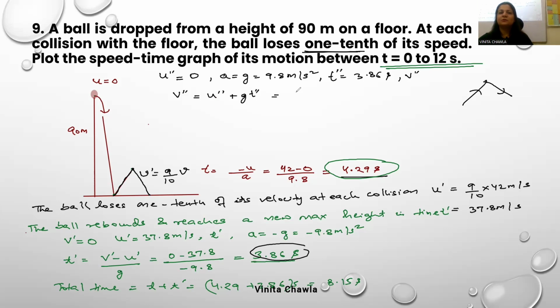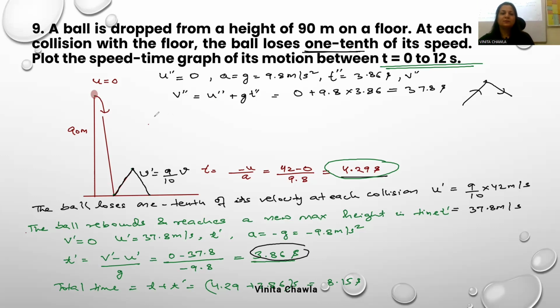Put the values. 0 plus 9.8 into 3.86. What is the velocity? Please come again. 37.8. You're getting the same answer.